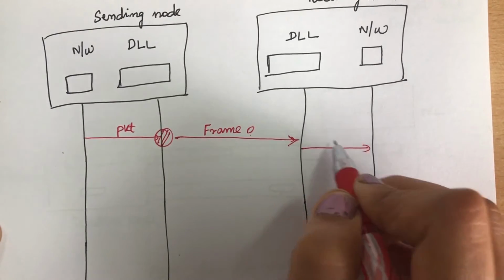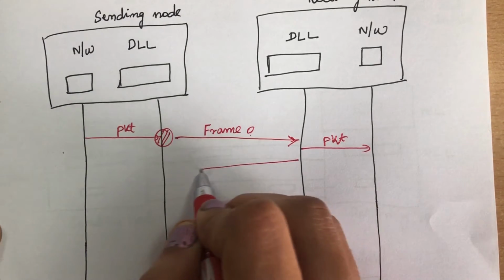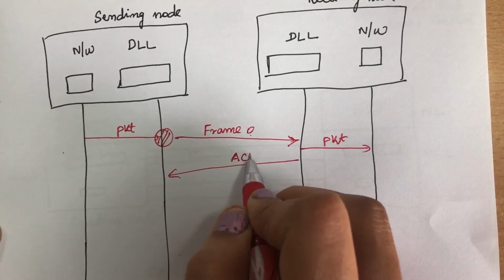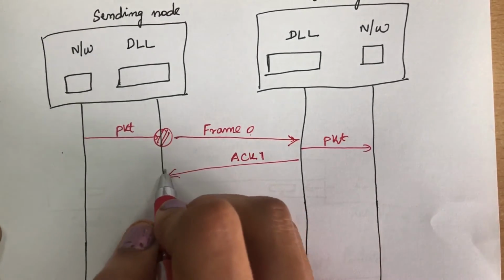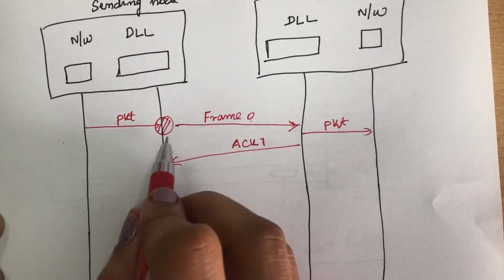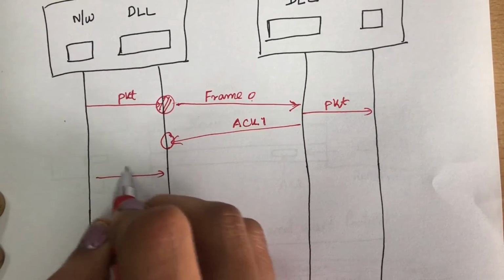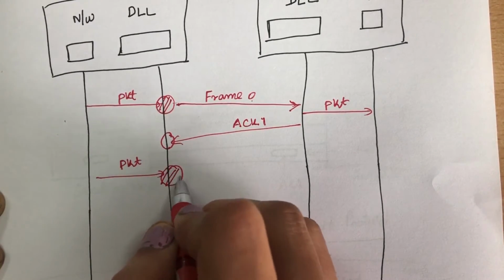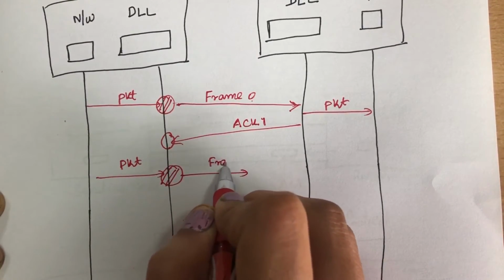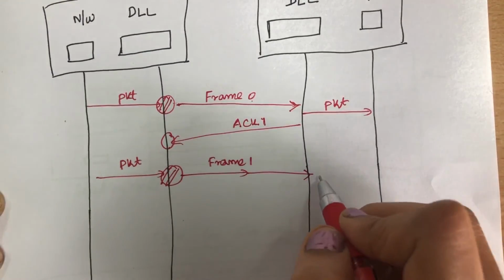Now the receiving node will create a packet and send it to the network layer. Now the data link layer has to send the acknowledgement. Since the acknowledgement will start with 1, it sends acknowledgement 1 and then it will stop the timer. So the timer has been started, and now it has ended. Now the second packet is sent. Here again it starts a timer, and since frame 0 has already been sent, now frame 1 is sent to the data link layer.